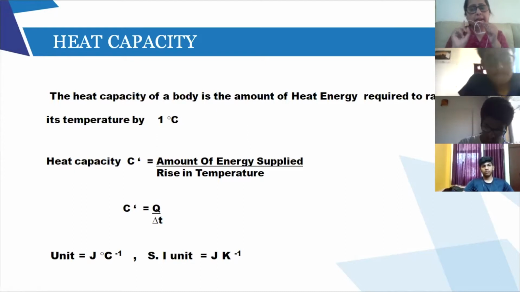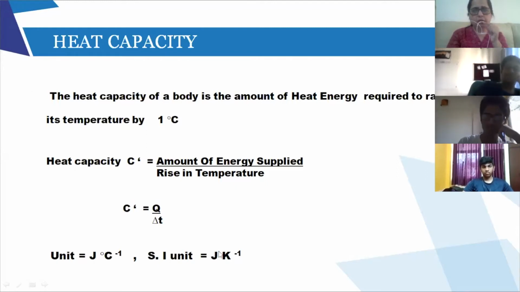It will never change for a given substance. Specific heat capacity remains constant. Now over here, what is the unit of heat capacity? As you can see, unit of Q is joule. Unit of temperature is degree Celsius. So only small unit. Here the SI unit of heat is joule, and the unit of temperature is Kelvin. So joule per Kelvin.